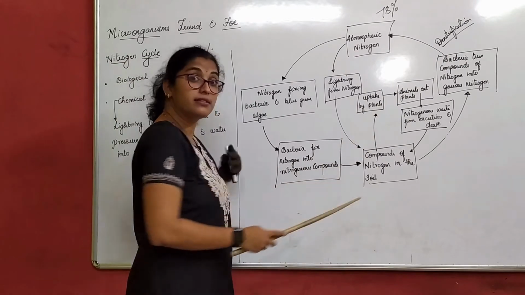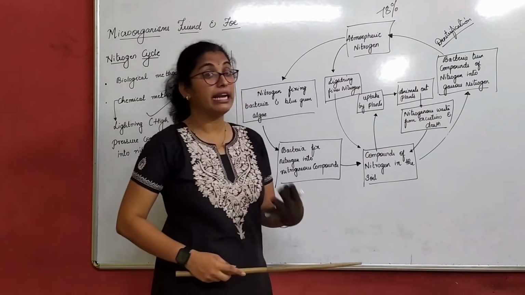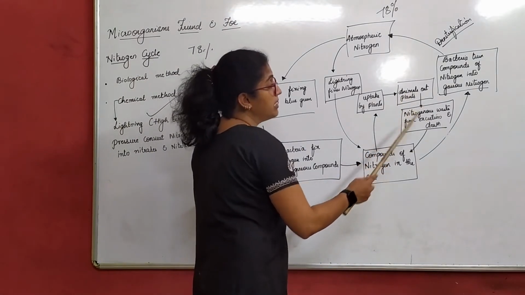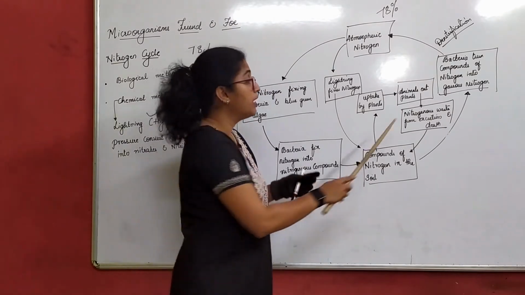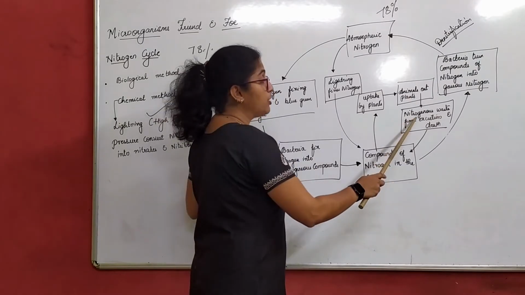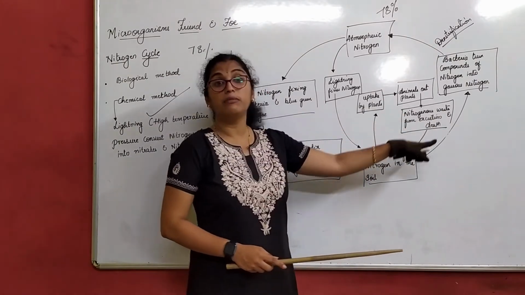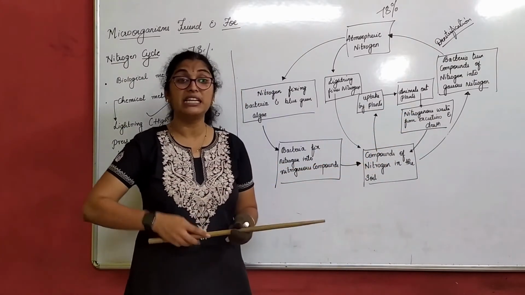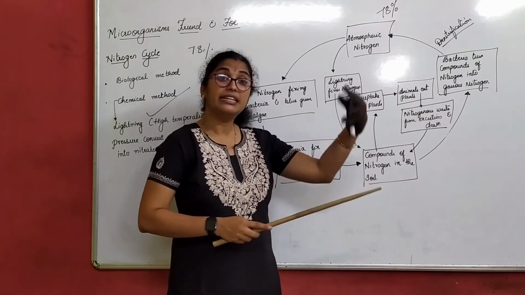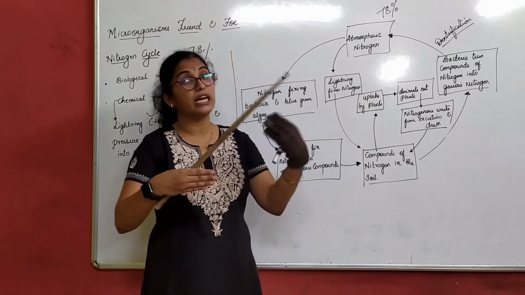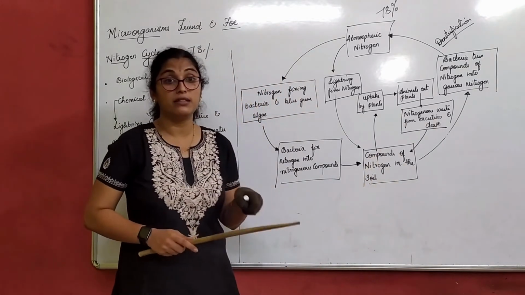Animals eat these plants, right? That means nitrogen is taken by animals also, directly or indirectly. Now these plants and animals die, or there is the waste product, the excreta of an animal. Nitrogen is waste, what we call. So nitrogen is waste from excretion and death. That means plants also die, animals also die. When plants and animals die, decomposers, through bacteria and fungi, further convert it into compounds of nitrogen which plants can consume again.